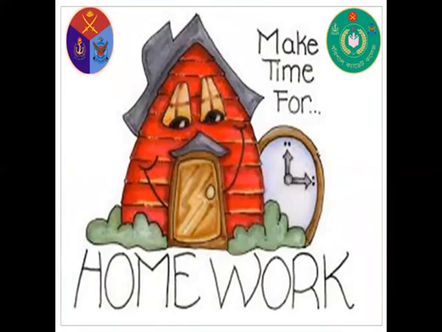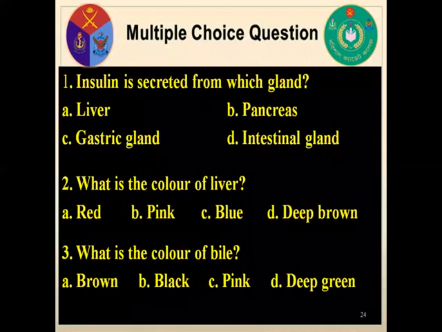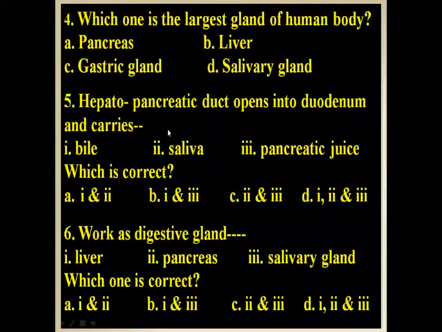Okay, boys, now your homework. At first, multiple choice questions. First question, insulin is secreted from which gland? Number 2, what is the color of liver? Number 3, what is the color of bile? Number 4, which one is the largest gland of the human body? Number 5, hepatopancreatic duct opens into the duodenum and carries. Number 6, works as a digestive gland.